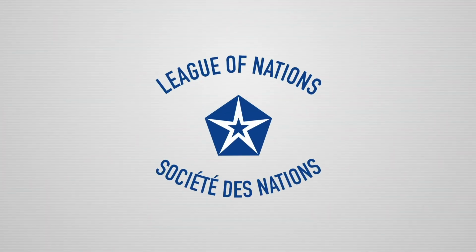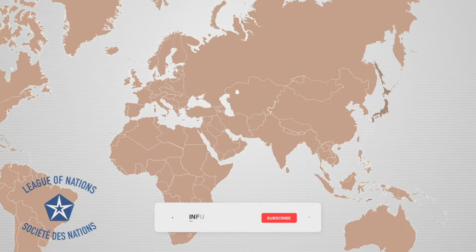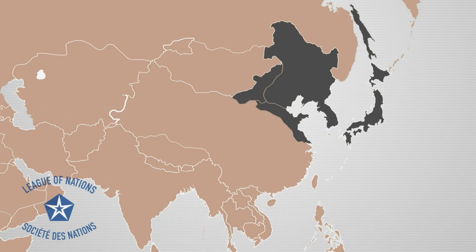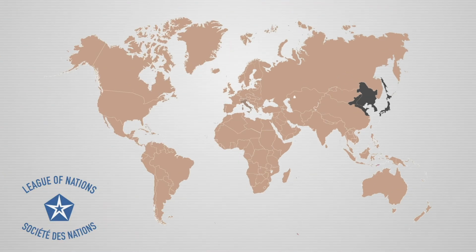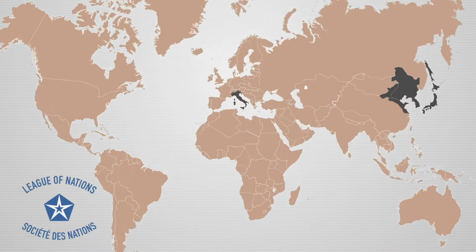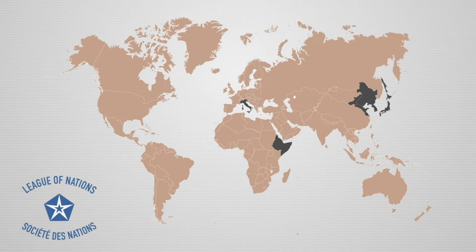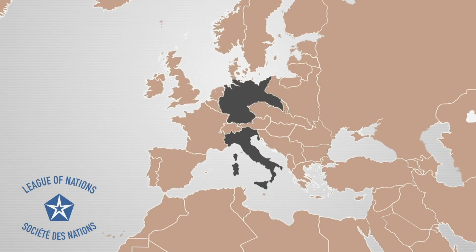The League of Nations was created after the Treaty of Versailles with the main aim to stop future wars, but it was a total failure. China's Manchuria was attacked by Japan in 1931. Japan was pressured by the League of Nations to move back, and Japan left the League of Nations. Even though Italy attacked Ethiopia and captured it, the League of Nations was not able to take any action. When Germans attacked Rhineland, the League of Nations kept quiet.